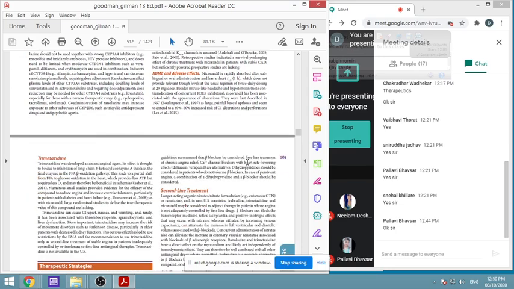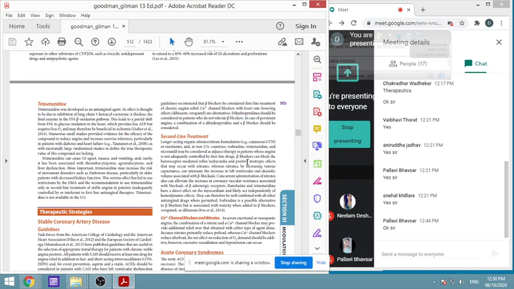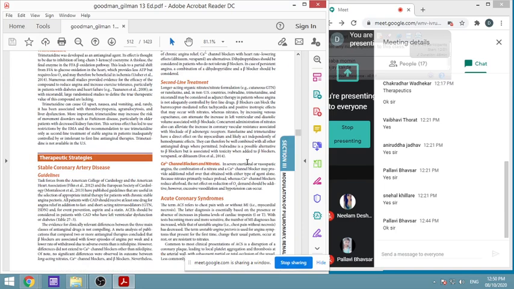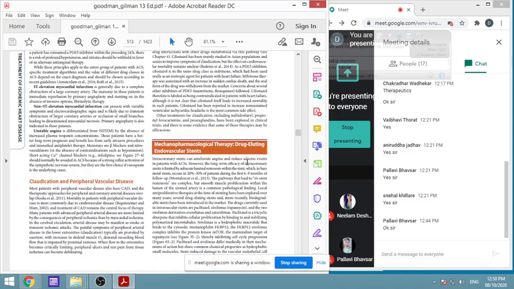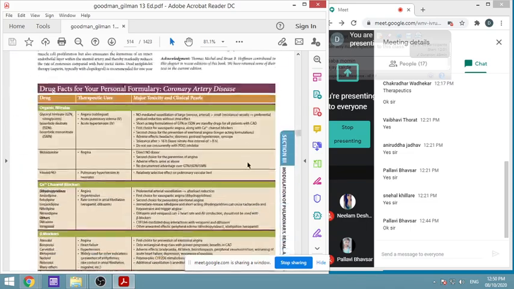ADME you can read through. Then another drug is trimetazidine, which is also known as an anti-ischemic or anti-anginal drug, and it is thought to act through a decrease in beta oxidation and improving glucose metabolism. So these are various activities. Therapeutic strategy you will study in your therapeutics. So what are various drugs, what you can do, and what are various managements. Okay, so these are various treatments.